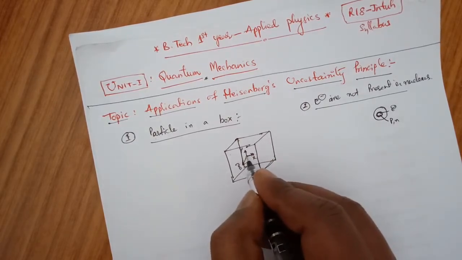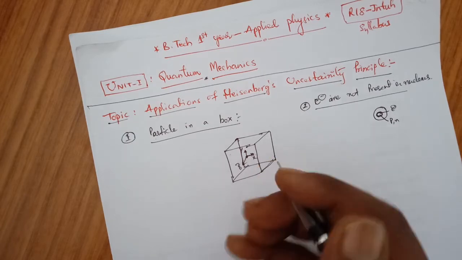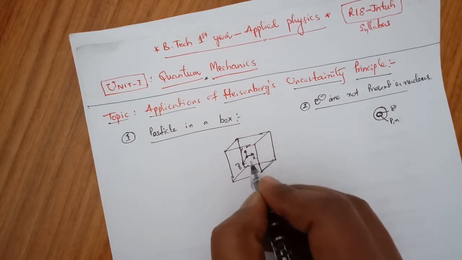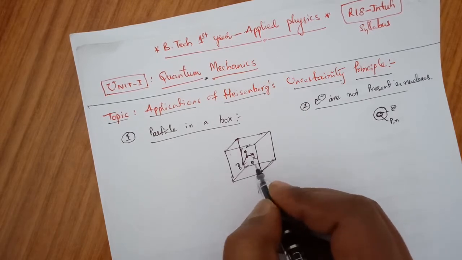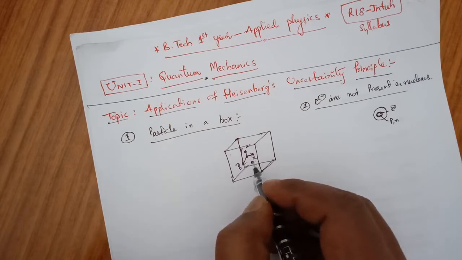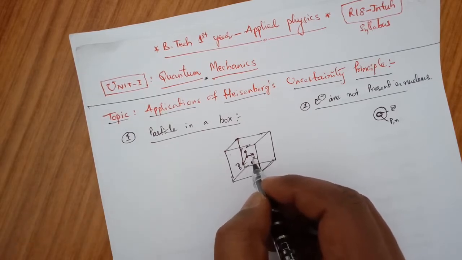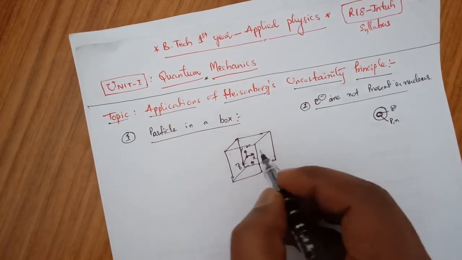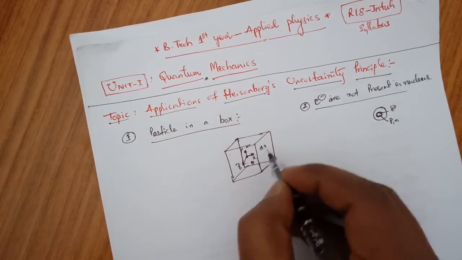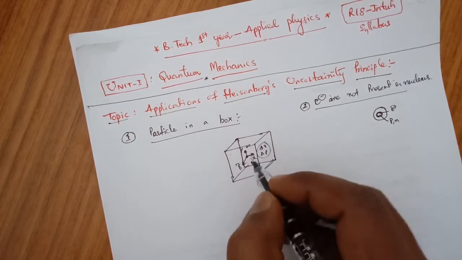As the particle is moving in a box or in a potential box, potential being nothing but energy in a box, we can find only the energy of the particle, but we cannot find the position and momentum of this particle.